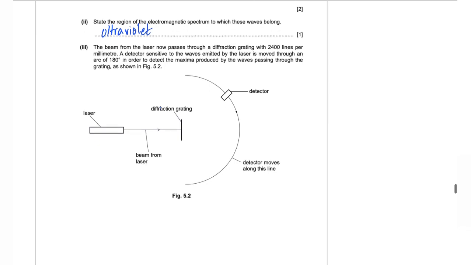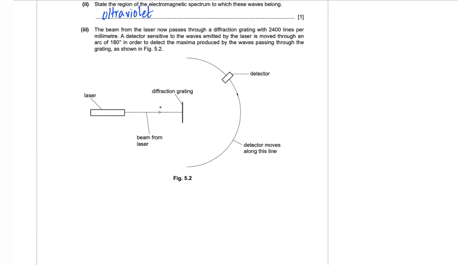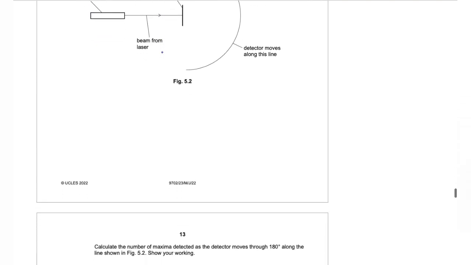Part 3, the beam from the laser now passes through a diffraction grating with 2400 lines per millimeter. A detector sensitive to the waves emitted by the laser is moved through the arc of 180 degrees in order to detect the maxima produced by the waves passing through the grating, as shown in figure 5.2. Calculate the number of maxima detected as the detector moves through 180 degrees along the line shown in figure 5.2.